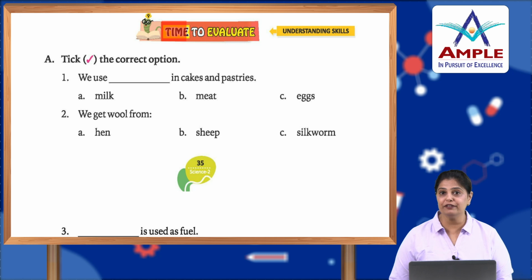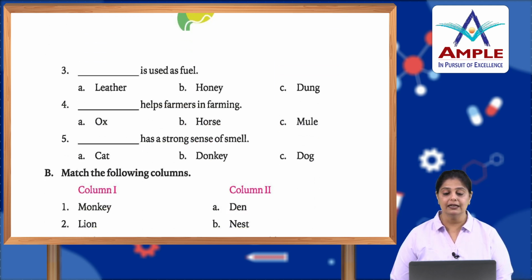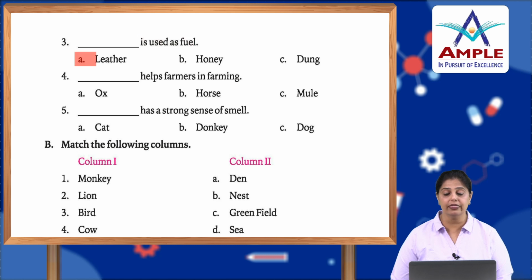Okay, now it's time to evaluate you all. Tick the correct option. We use dash in cakes and pastries. Milk, meat or eggs. We use eggs. We get wool from hen, sheep or silkworm. We get it from sheep. Dash is used as fuel: leather, honey or dung. Dung. Dash helps farmers in farming: ox, horse or mule. It is the ox. Dash has a strong sense of smell: cat, donkey or dog. It's the dog.